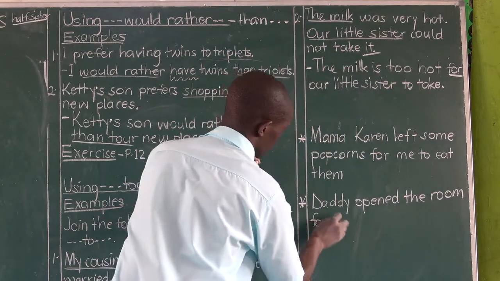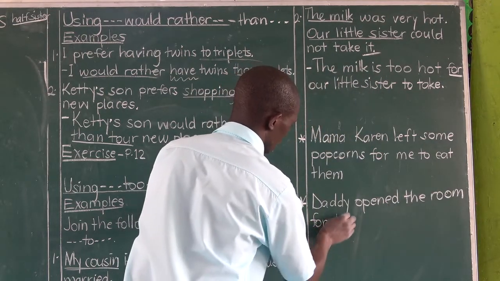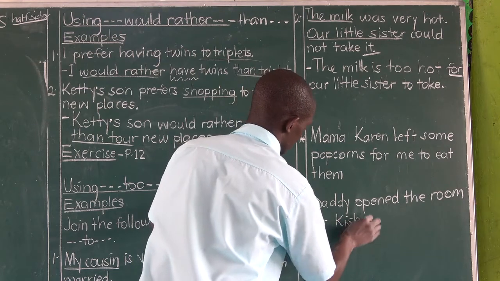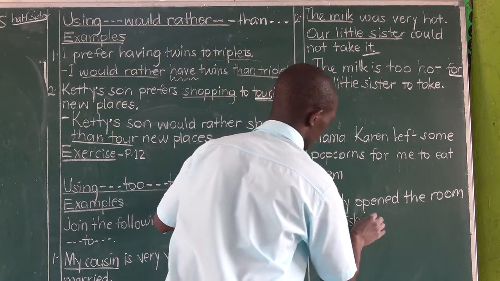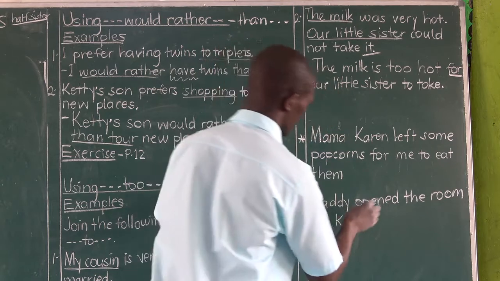Keisha is a girl. The first Keisha I taught was a Tanzanian. For Keisha to use it.